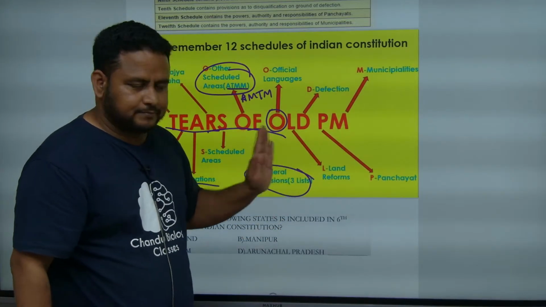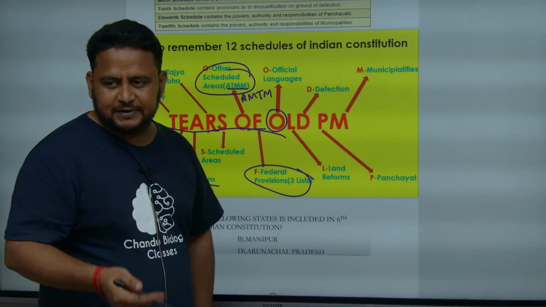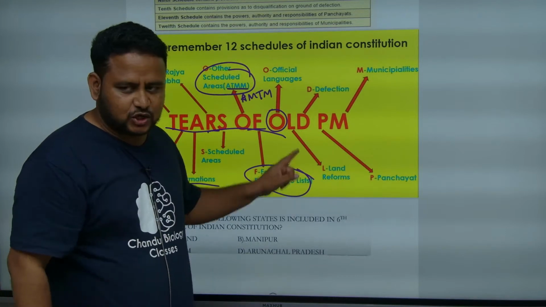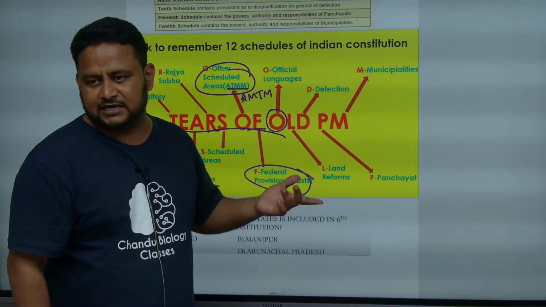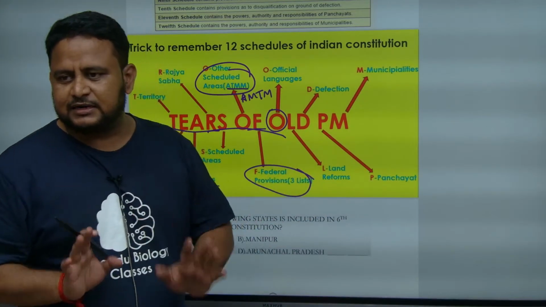From LDPM it is added through amendments. L is talking about land reforms, D is talking about defections, and P is talking about panchayats, and M is talking about municipalities. Clear? So this is how you remember tiers of old PM.